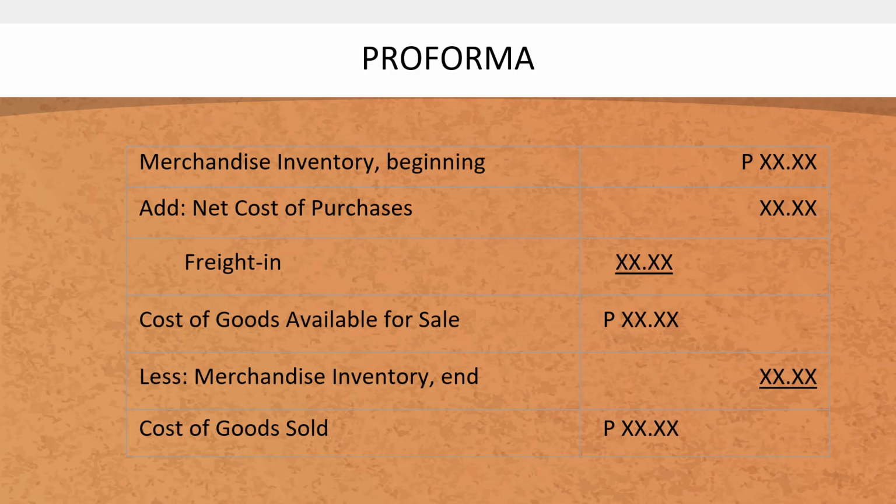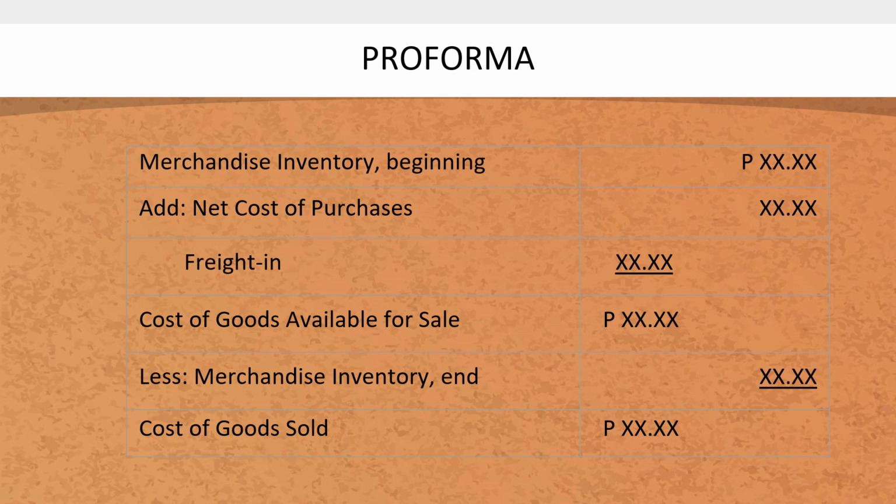Now that we know the definition of terms, we have to remember that in a merchandising business such as RTW, the formula to compute the cost of goods sold is as follows. So this is just an example of pro forma. So we have the merchandise inventory beginning, which happens usually in the month of January. And then we add the net cost of purchases, and then we also add the freight in costs.